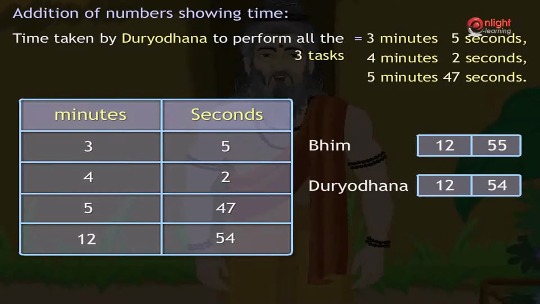We can now observe the time taken by both Bhim and Duryodhana to complete the three tasks, and thus we can infer that Duryodhana performed the task in a lesser amount of time.